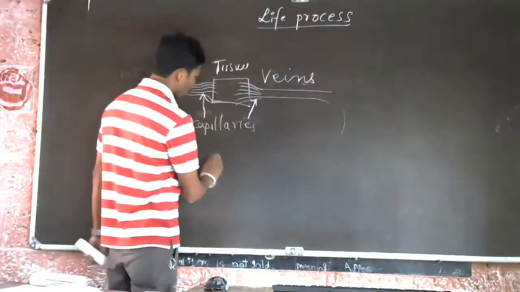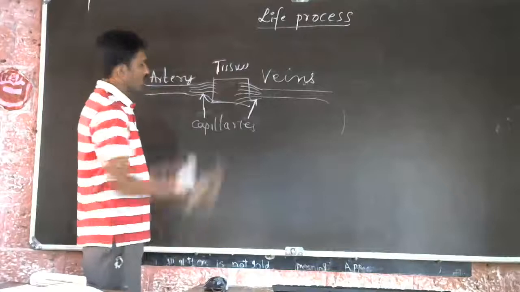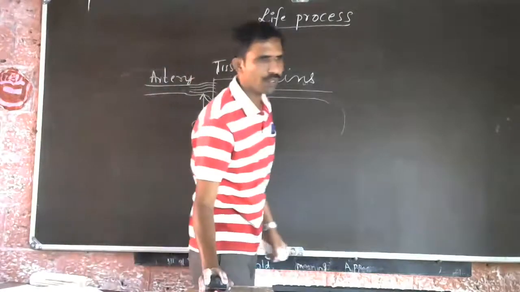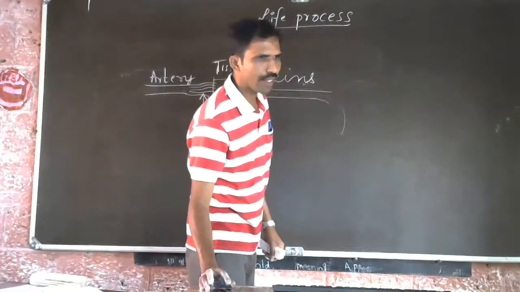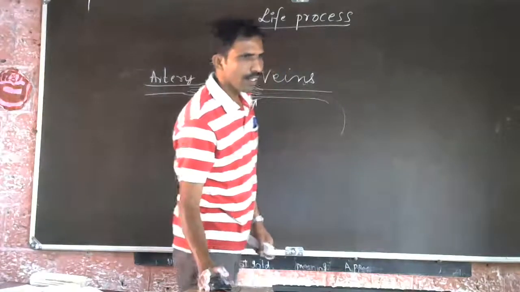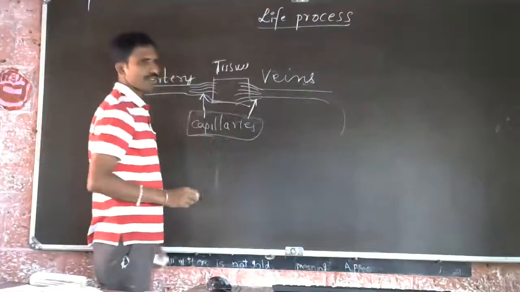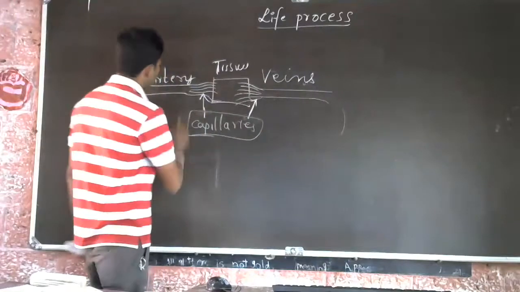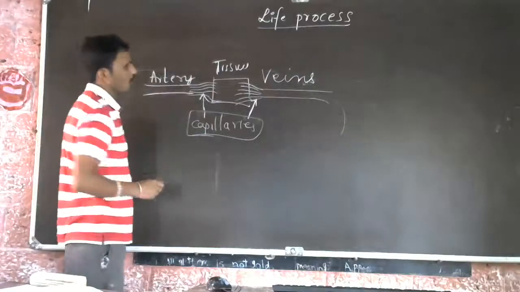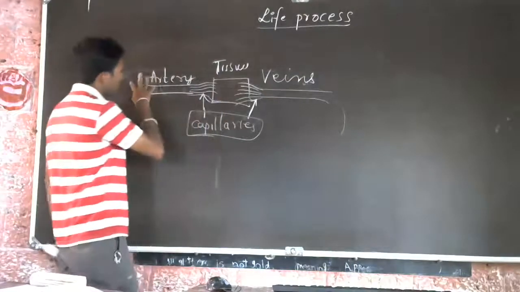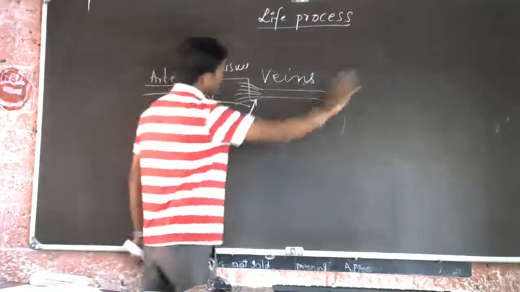I hope you understood this. So they unite in the tissue. Whatever may be the type of tissue, arteries and veins unite in the tissue. How do they unite? By the help of smaller blood vessels called capillaries. So actually, the artery ends with the capillaries, and the vein starts from the capillaries.